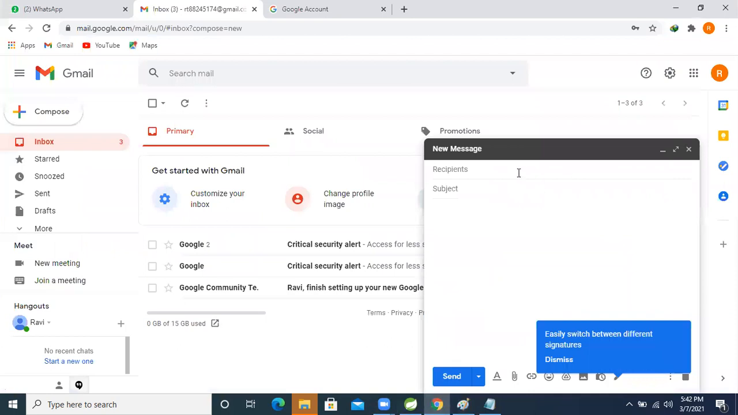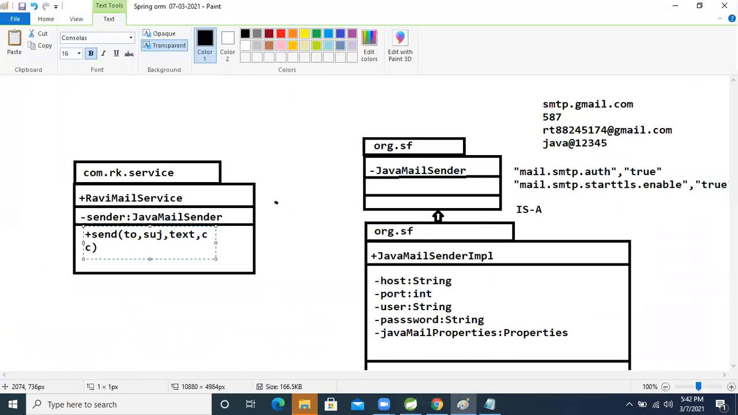CC and BCC are also there, right? I want these things also, CC and BCC, in the operation to perform. So CC, comma, BCC, I decided that also, okay? So after that, what?